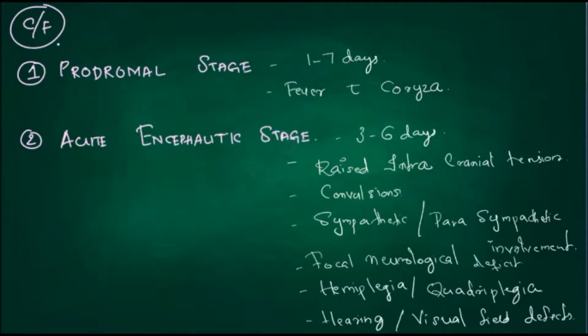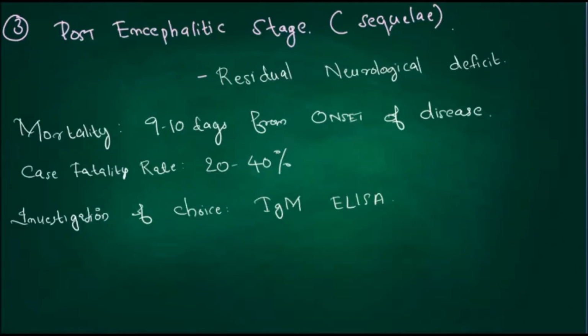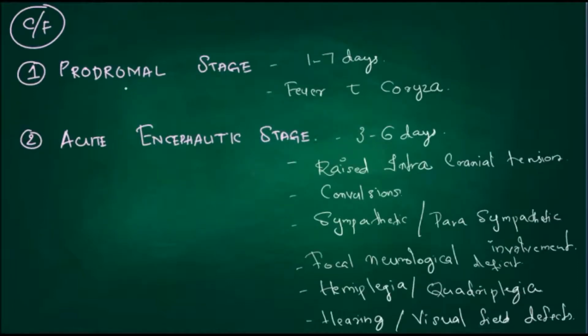So what are the prominent clinical features? There are three phases. First is the prodromal stage, second is the acute encephalitic stage, third is the post encephalitic stage or sequelae. The first stage is the prodromal stage, that occurs in the first 7 days, and here fever with coryza will be present.